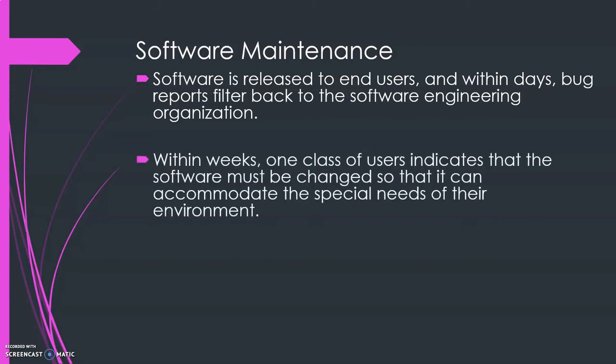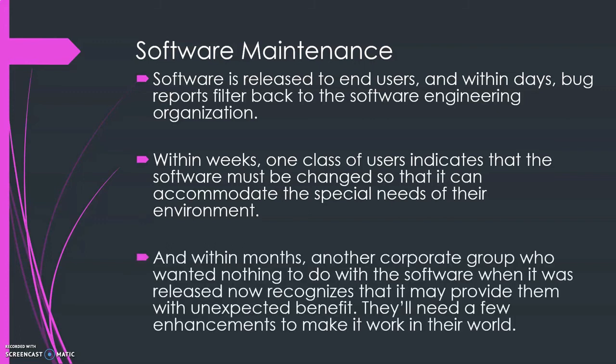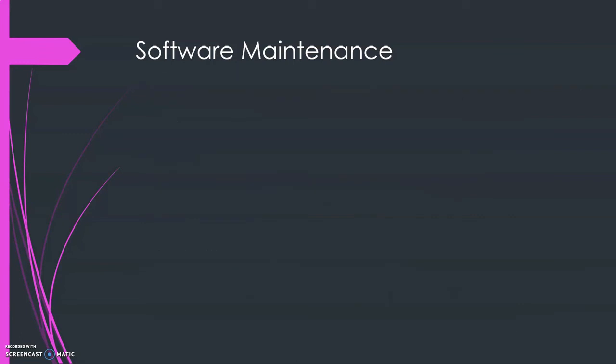Within weeks, one class of users indicates that the software must be changed so that it can accommodate the special needs of their environment, the customer's environment. And within months, another corporate group who wanted nothing to do with the software when it was released now recognizes that it may provide them with unexpected benefit. So they will need a few enhancements to make it work in their world also. So maintenance is an important factor even after weeks, even after months, or even after years.